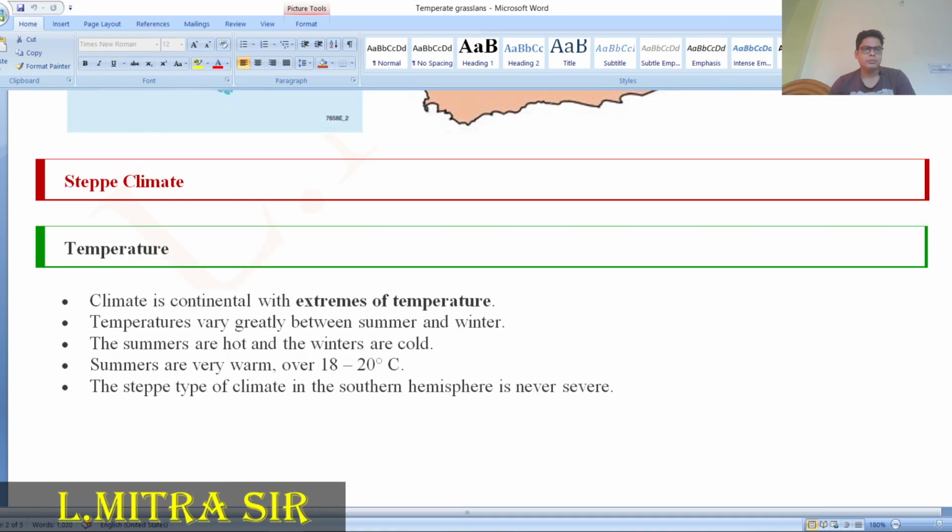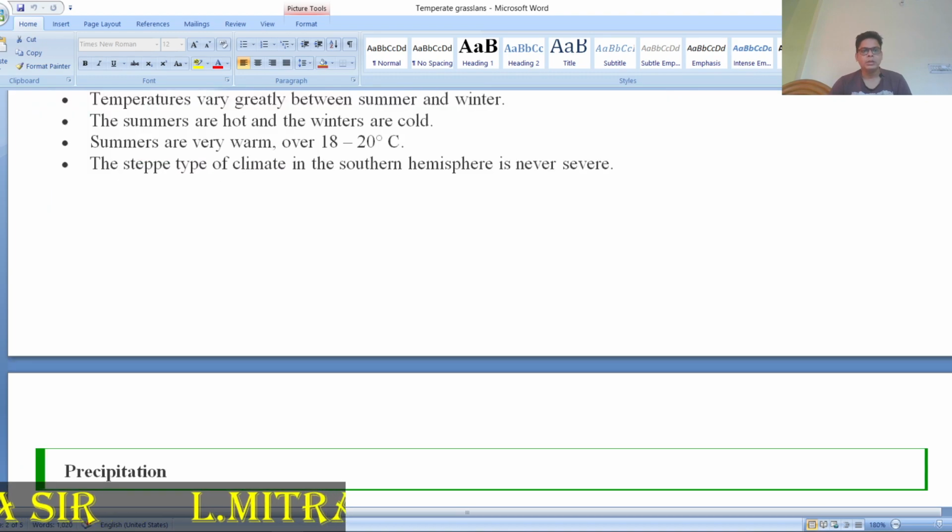The steppe or temperate climate is continental, with extremes of temperature. Temperatures vary greatly between summer and winter: summers are hot and winters are very cold in this area. Summer temperatures are warm, around 18 to 20 degrees centigrade, and the steppes also occur in the southern hemisphere.